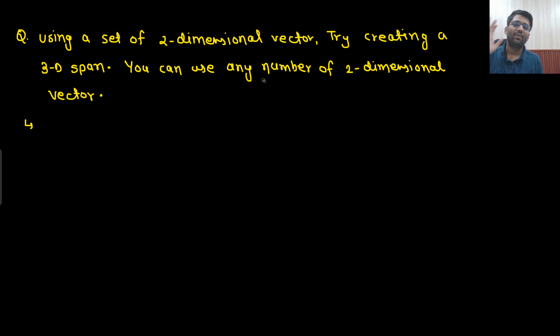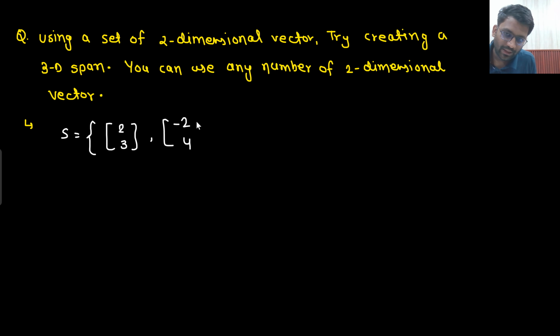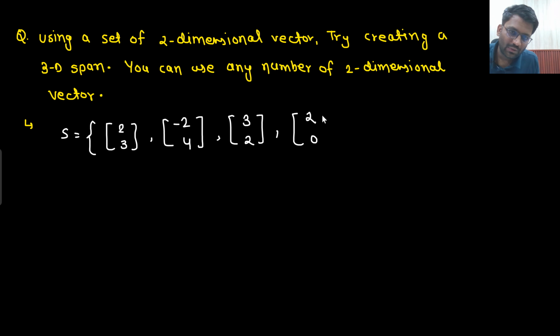A similar question I am framing for two dimensions as well: you have a set of two-dimensional vectors, like 2i cap plus 3j cap, minus 2i cap plus 4j cap, 3i cap plus 2j cap, 2i cap plus 0j cap, and so on.